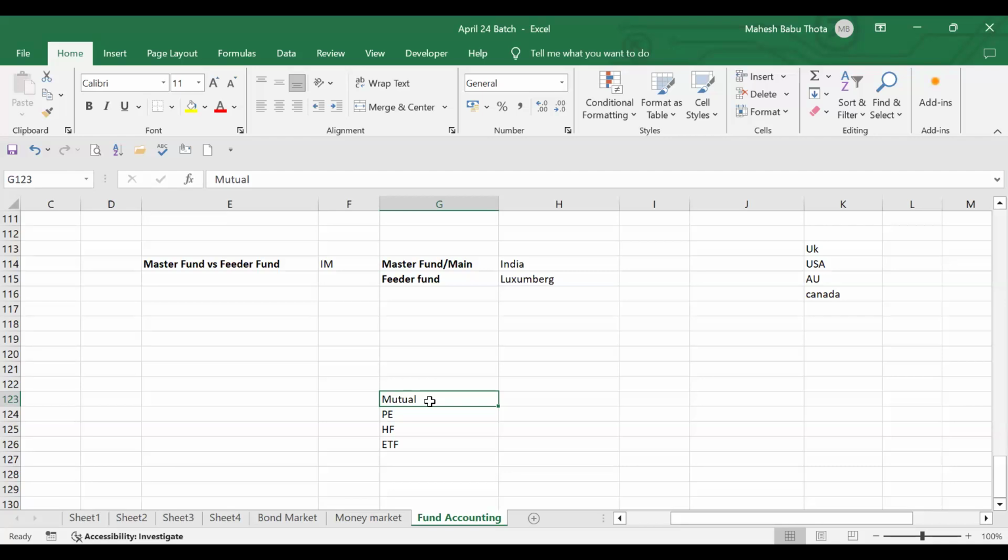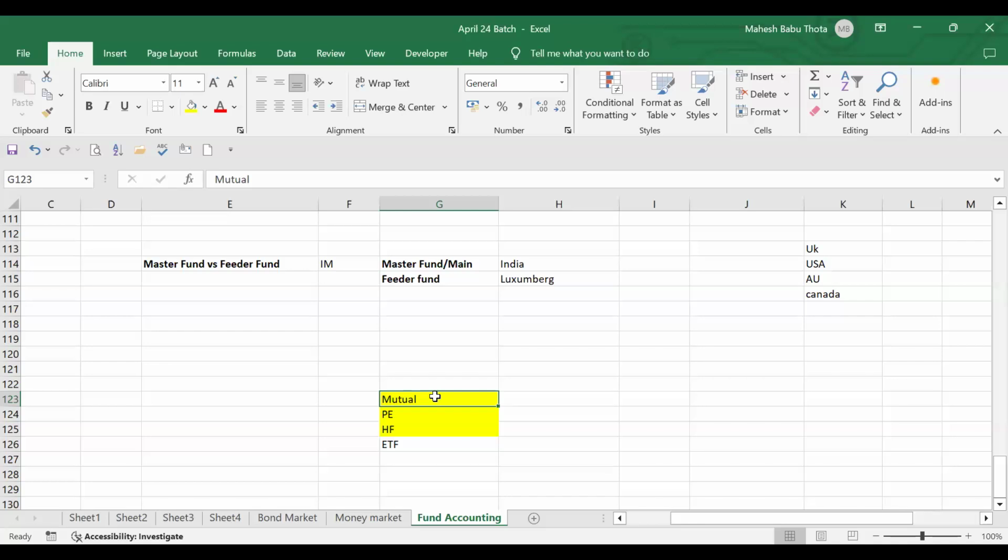Okay. Whether you talk about mutual funds, private equity, hedge funds, or ETF, ETF is a bit different, so let's keep it aside. First, we'll talk about these three funds. All of them are alternative investments only. What is the major objective of these mutual funds, private equity, hedge funds?